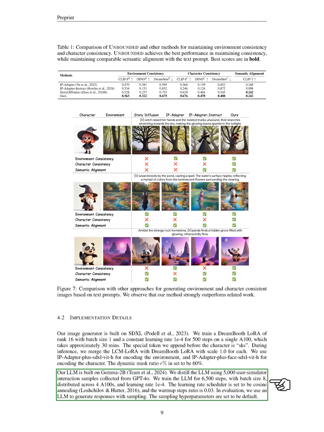Our language model is built on Gemma 2B, distilled using 5,000 user simulator interaction samples from GPT-4o. We train the model for 6,500 steps with a batch size of 8 across 4 A100s, using a learning rate of 0.0001. The learning rate scheduler follows a cosine annealing pattern, with a warm-up steps ratio of 0.03. During evaluation, we generate responses using sampling with default hyperparameters.